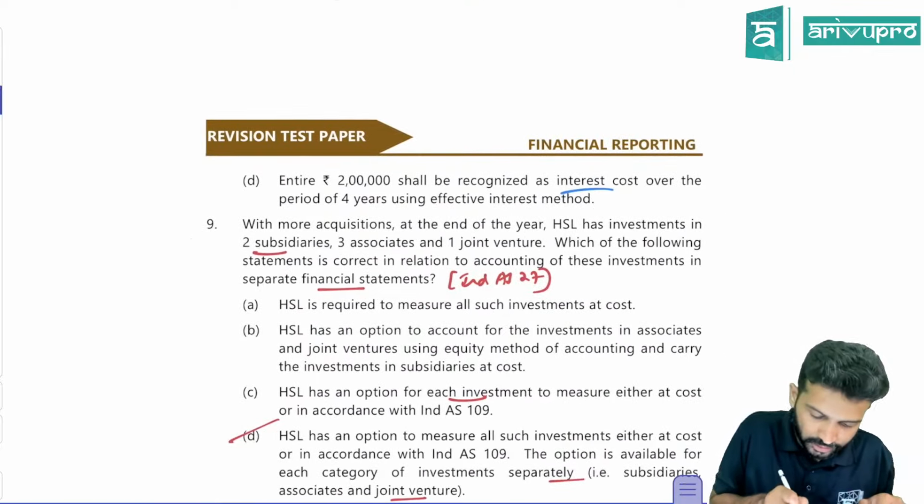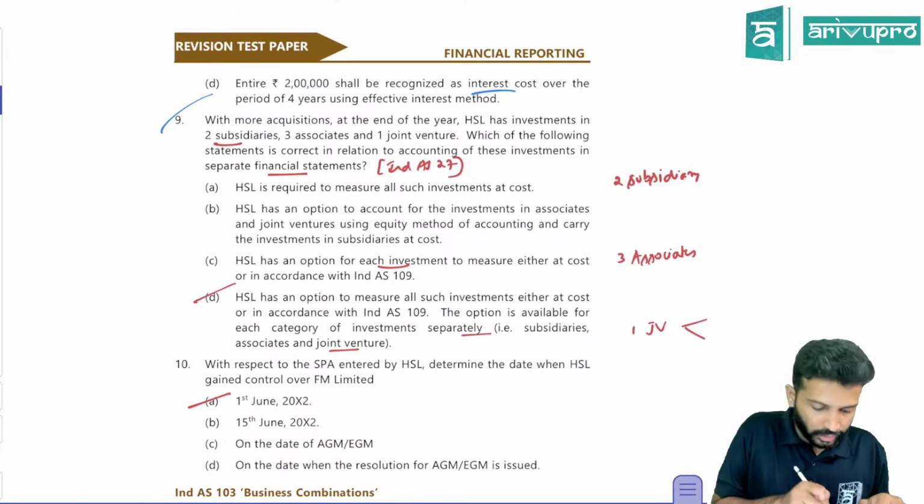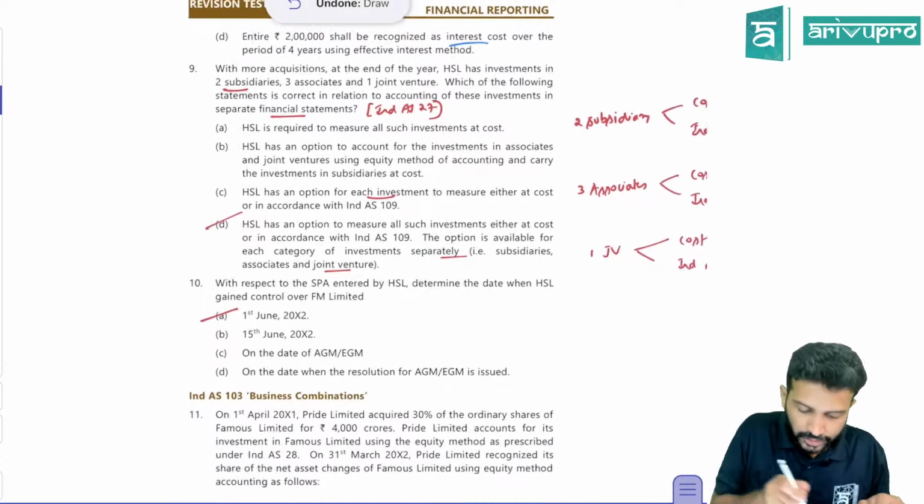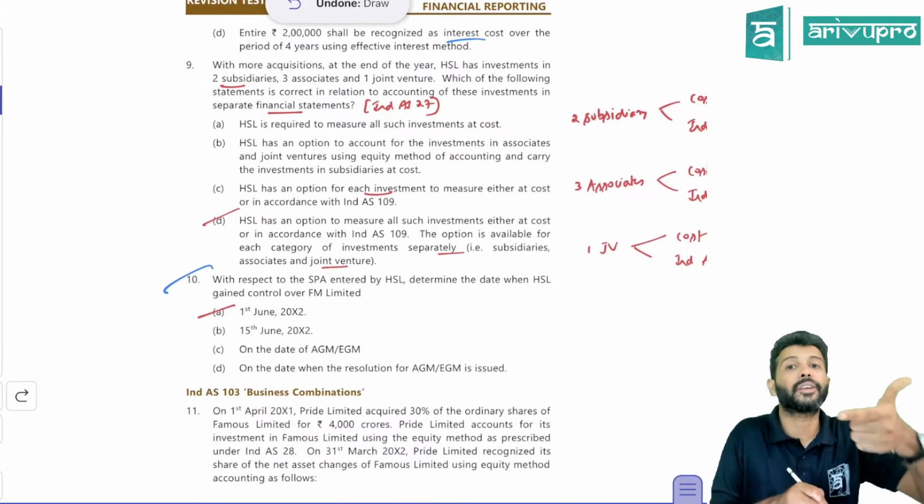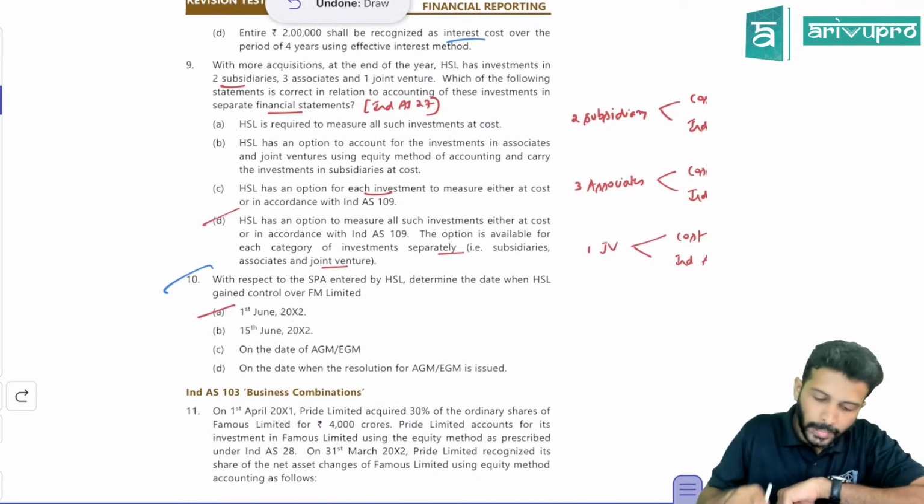Anything else? Yeah, this is the date of control. Okay, or maybe one more question was there. I think, yeah, the date of control is this question. We already told you the date of control is 1st June. We answered that. Okay, one more question is there.